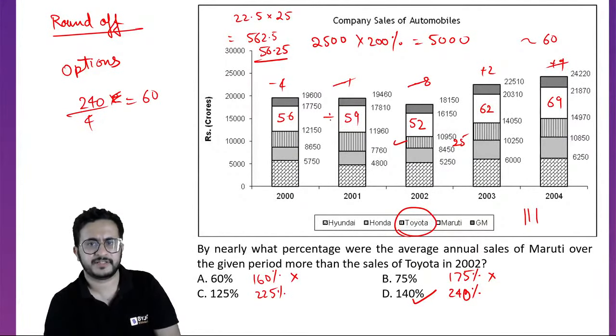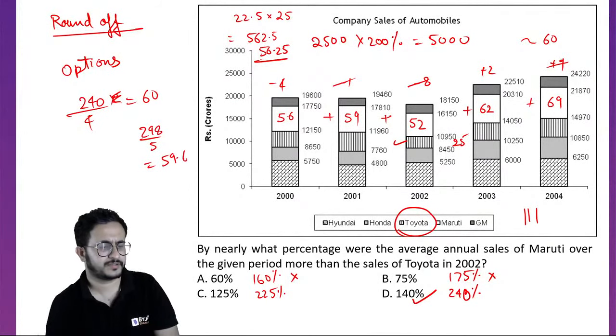If you actually calculate the average, you get 115, 167, 167 plus 131, 298. 298 by 5 is 59.6. It is closer to 60. So pick this as the answer. Why do you pick 225%?